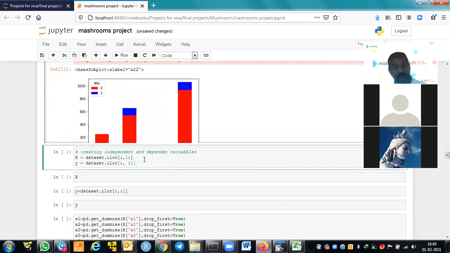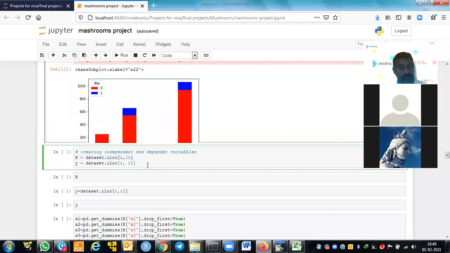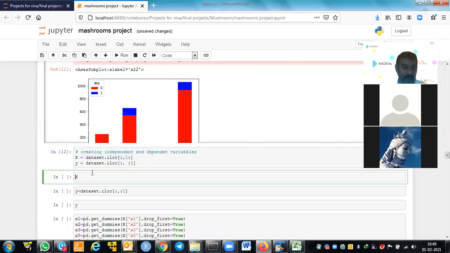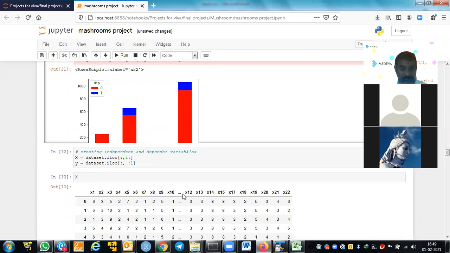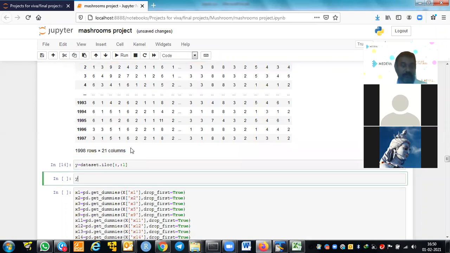We know the first variable is the dependent variable, and the rest are all independent variables. The colon-comma-one means it will take all variables except the first as independent. We make the x's starting from x1, x2, x3, and y is the first variable, which is 1 and 0. That is our dependent variable.